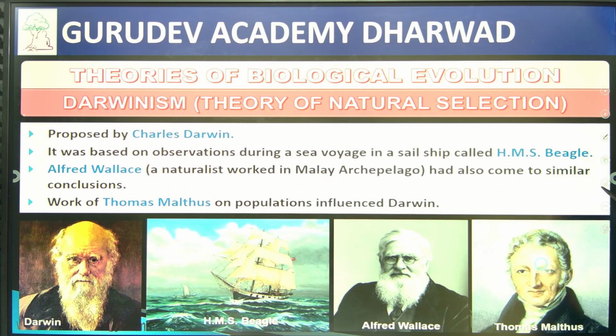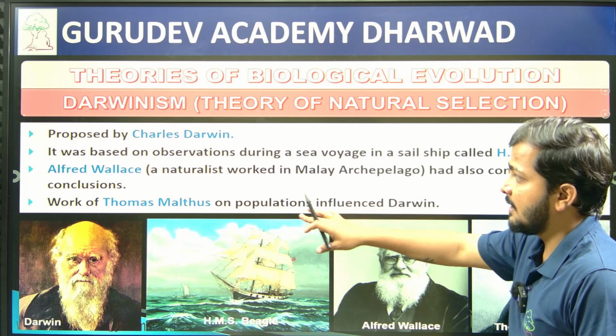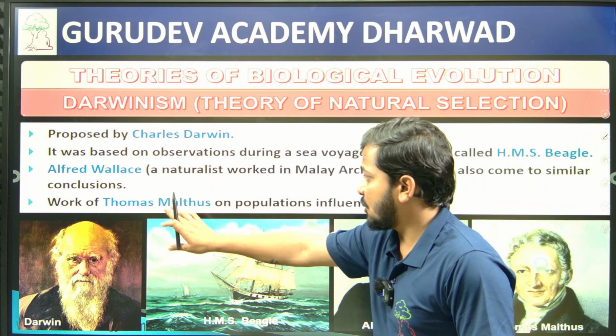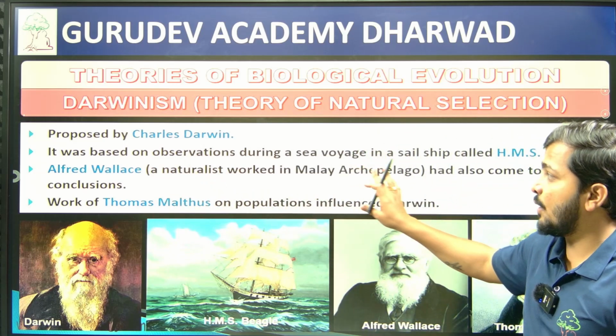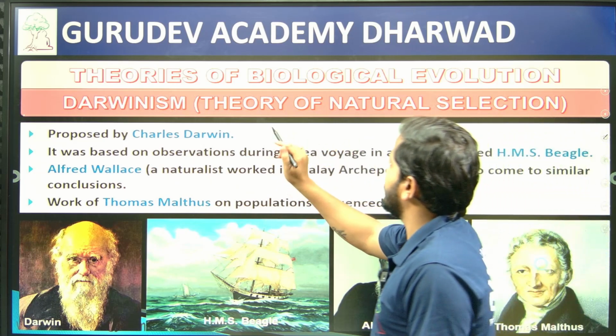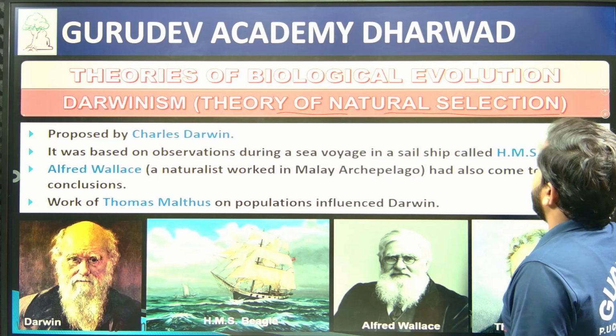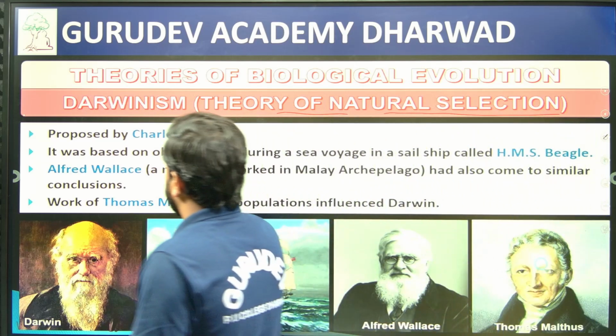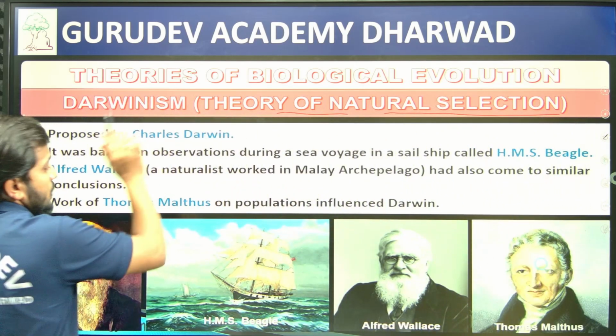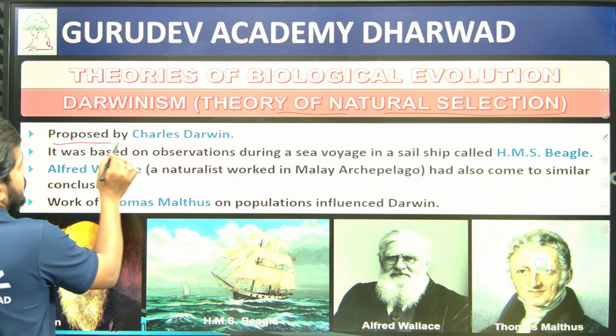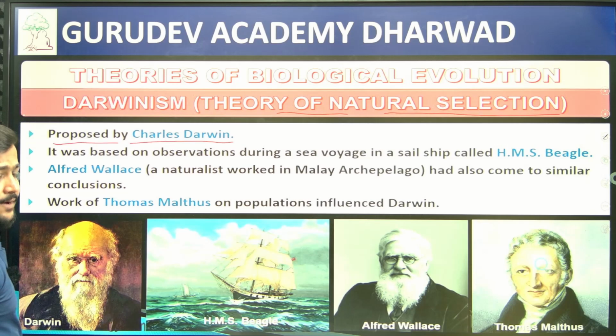Then came Charles Darwin, Alfred Wallace and Thomas Malthus, who started telling about the theory of natural selection. What it means is that it is the theory of natural selection, or Darwinism. It was proposed by Charles Darwin.